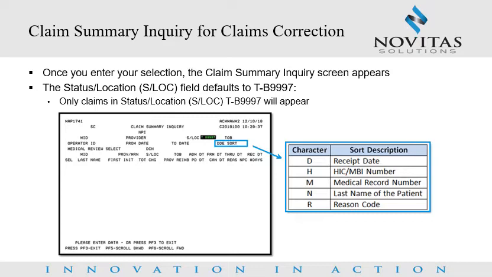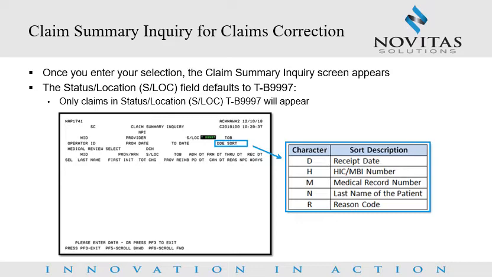You can narrow the list of claims by keying one or all of the following: the Medicare identifier MID number, provider number if different, type of bill, from and to date. You may also use the DDE sort field to sort claims for correction. Use one of the characters listed in the DDE sort field and press Enter. Use the F5 and F6 keys to scroll through the list of claims that need corrected.